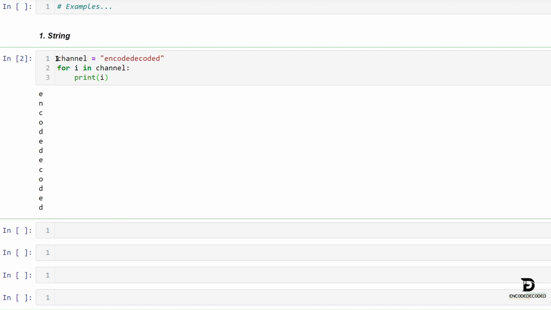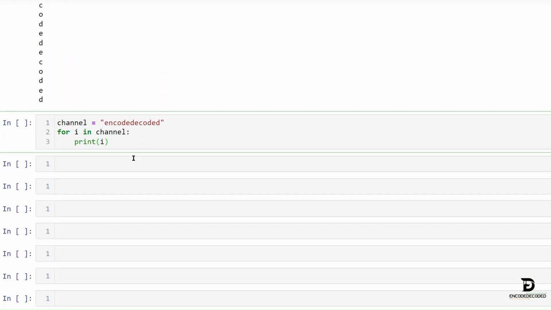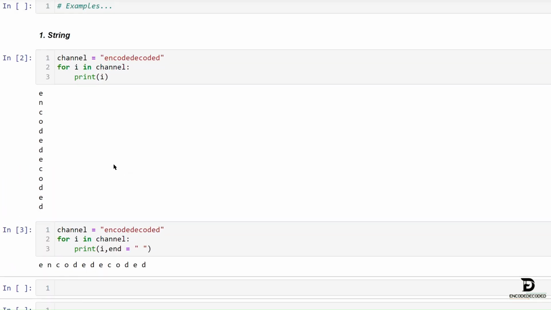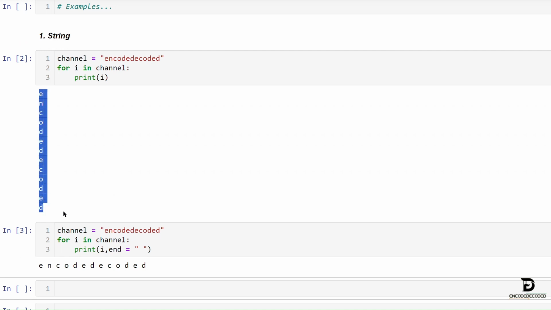Now I just want to print the entire string or characters in a single line with space. So we are going to make use of end equals space. And so we got the output in a single line with space separation.